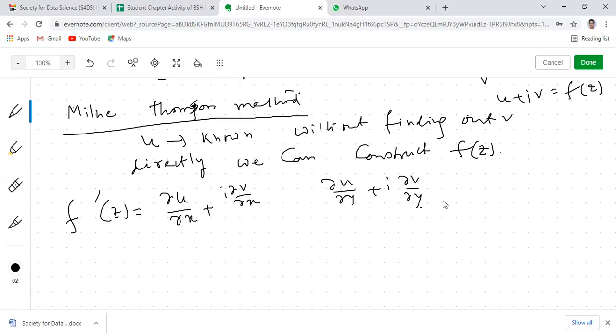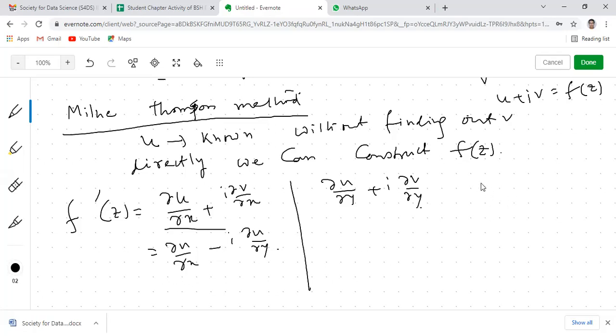Can you remember this? Yes, sir. Since u is known here and f z is analytic, we can write this as del u del x, and v will be converted to u by using the Cauchy-Riemann equation, so that will be minus i del u del y.